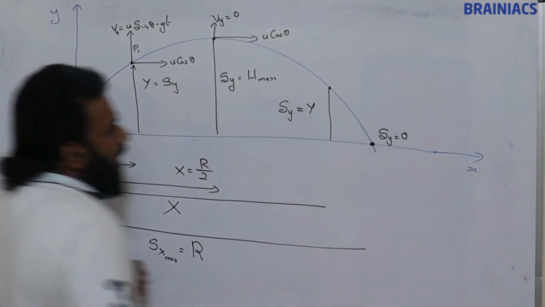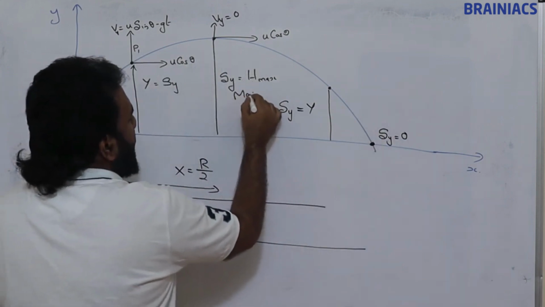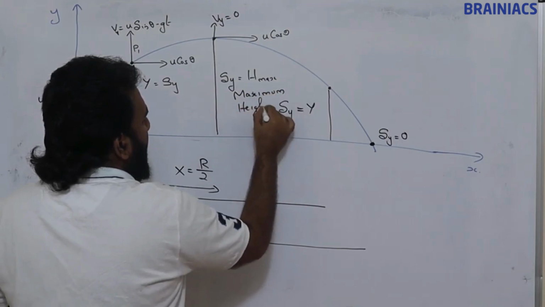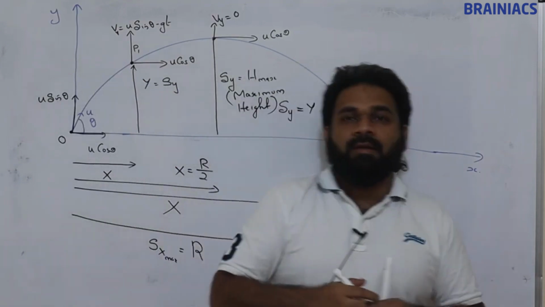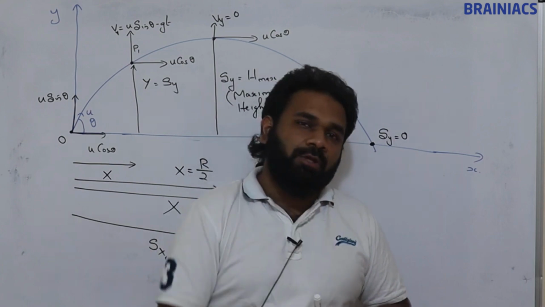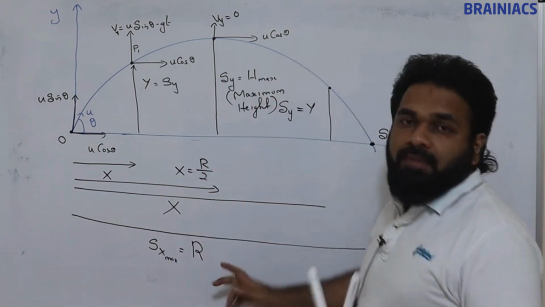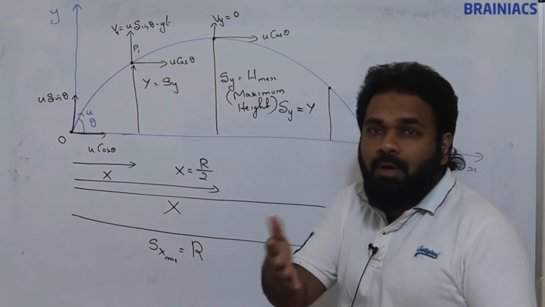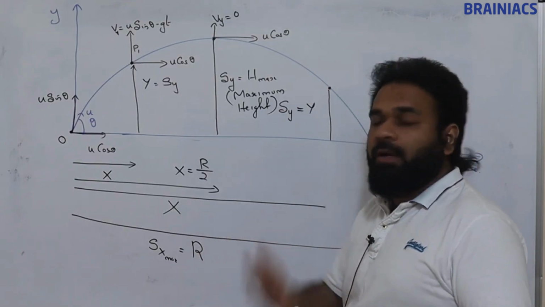This is the maximum height, or the maximum vertical displacement possible in the projectile motion, and this is the maximum horizontal displacement. That is the definition. I am not going to give notes like that; this is just the definition. You can note it down.